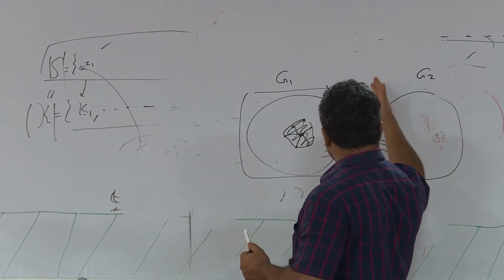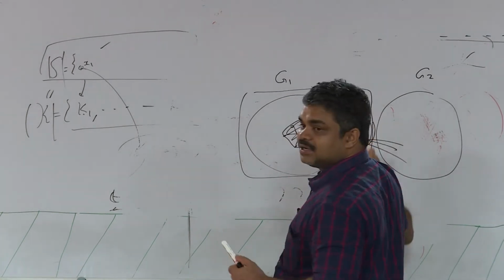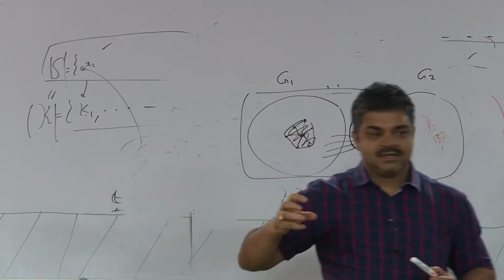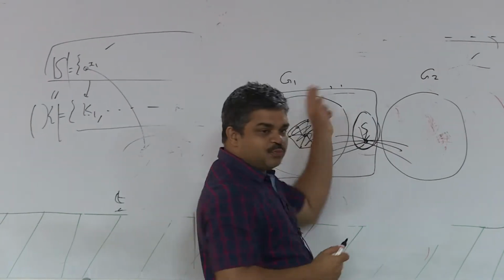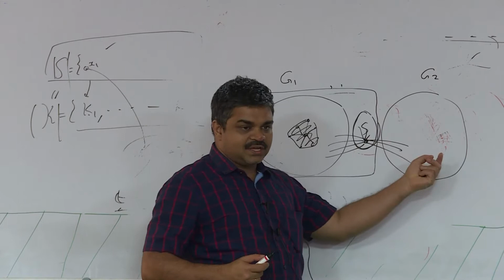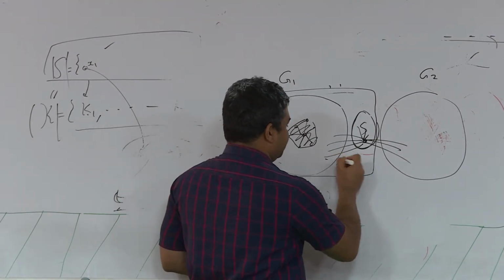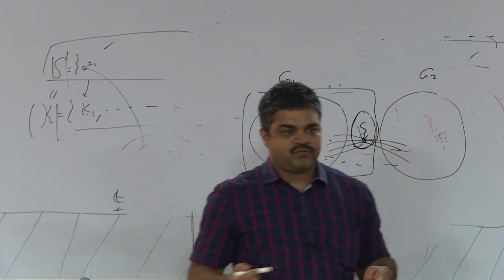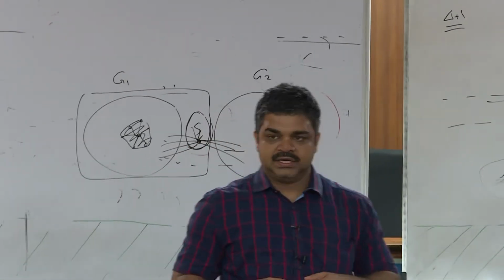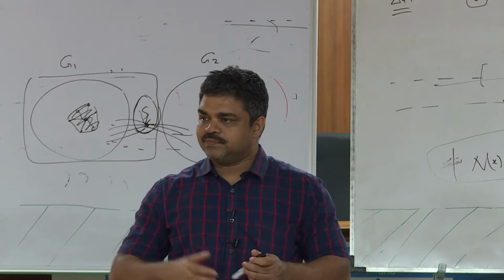Induction hypothesis only tells me that in this portion I have a simplicial vertex. That means it has to worry about only the neighbors in this portion. If there are some neighbors here, there need not be any connection between this and this, so therefore they won't form a clique. Are you following what I'm trying to do?